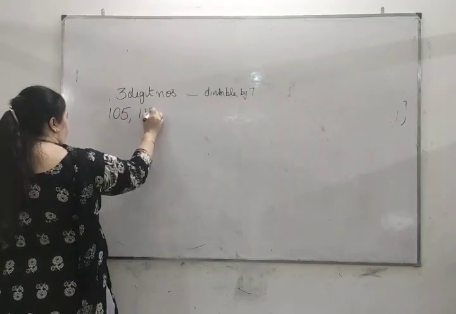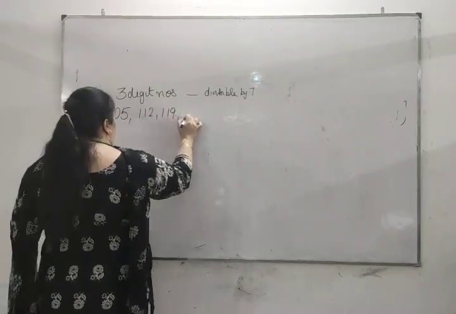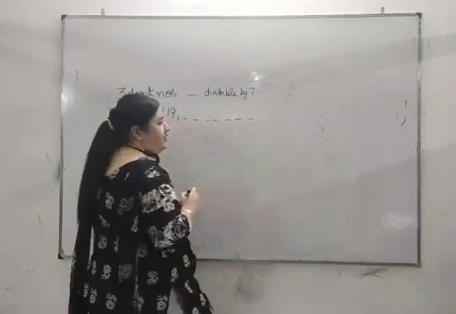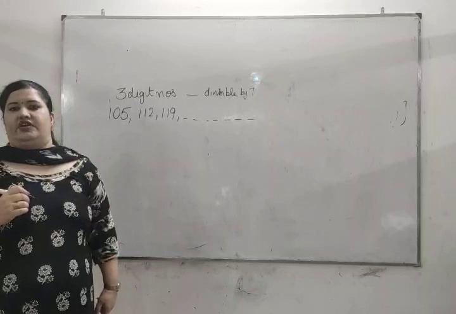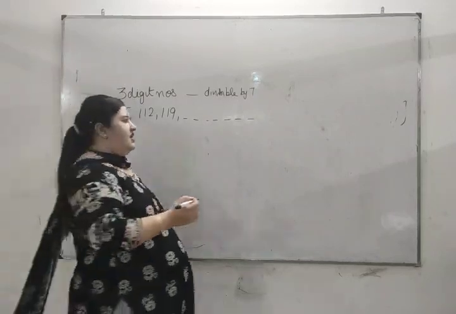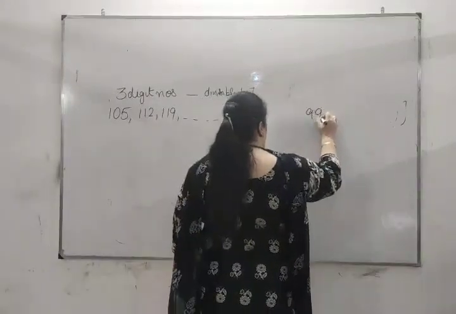Next will be 112, obviously 119 and so on. Now what will be the last 3-digit number divisible by 7? The last 3-digit number is 999.